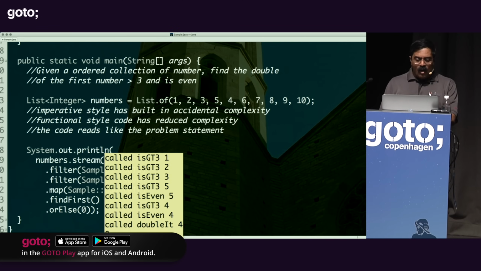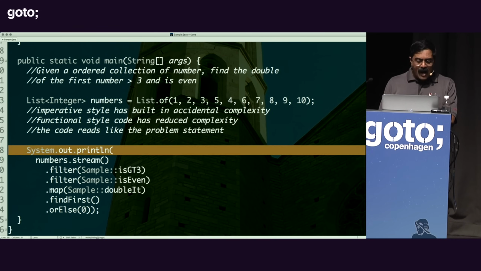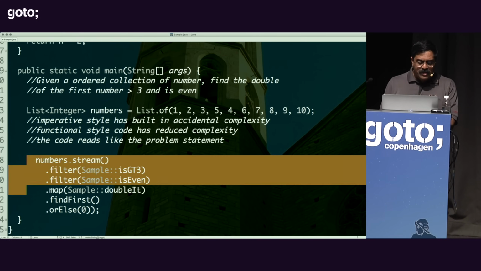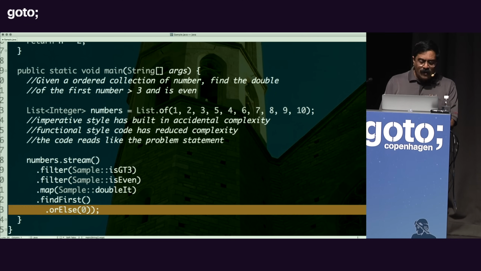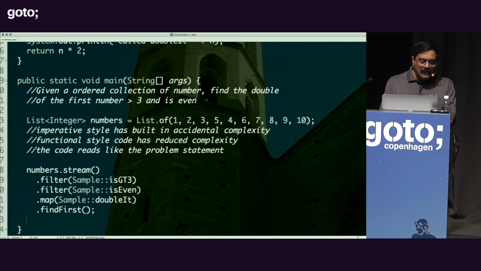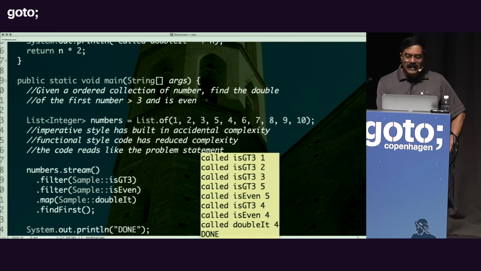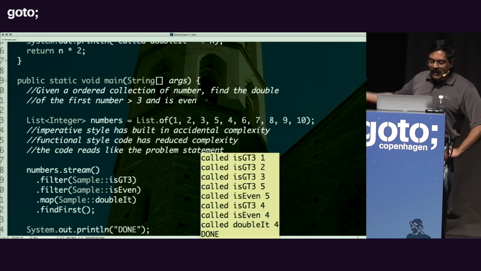So going back to this example real quick, if you will, when I run this code, you can see it called all that function right there. On the other hand, let's go ahead and remove this for just a second, and I'm going to simply stop at the find first right here, and at the very end of this, I'm going to simply say done. When I execute this code right here, you can see all that output and it said done.